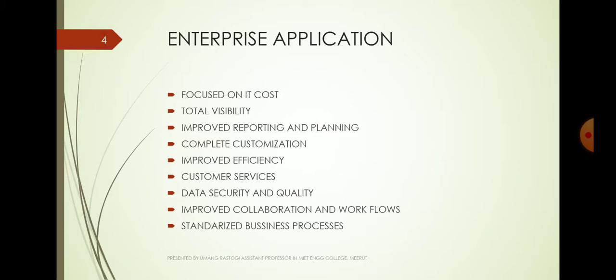Every department can be trained on one system only. It doesn't need different training for different departments, so it will be training for one system rather than multiple systems. The third one includes numerous functional areas like CRM, accounting and HRM.